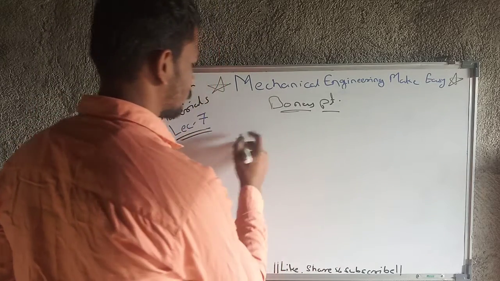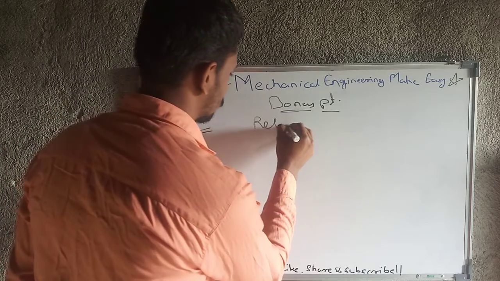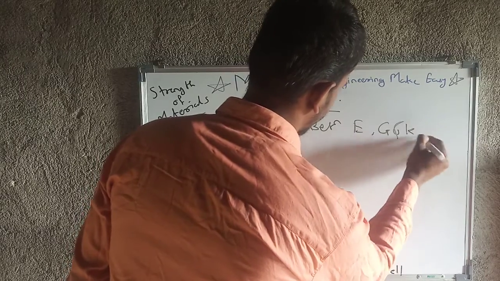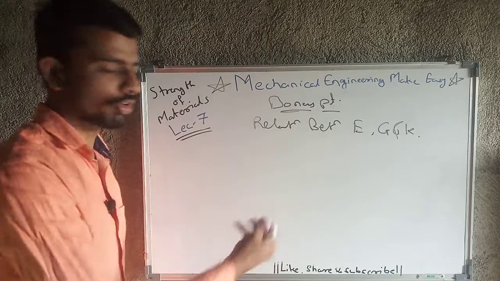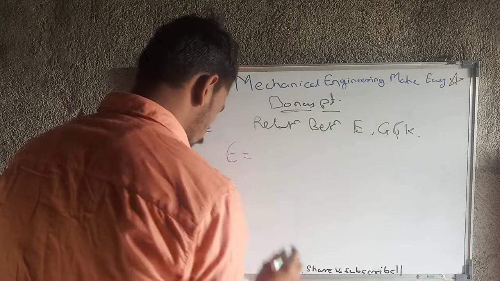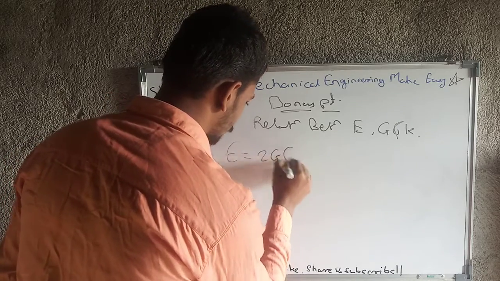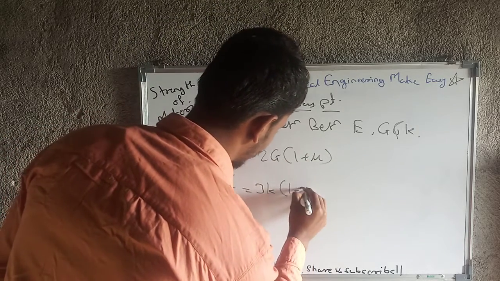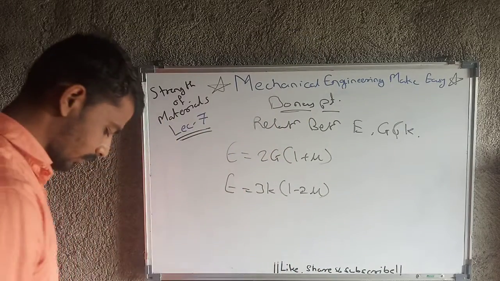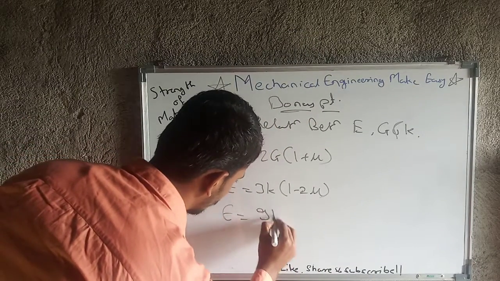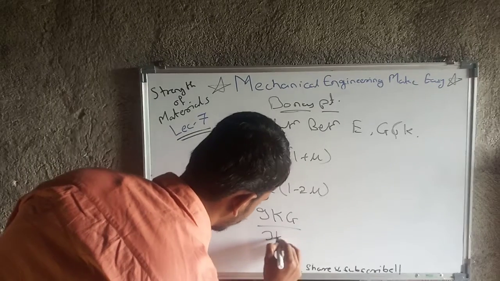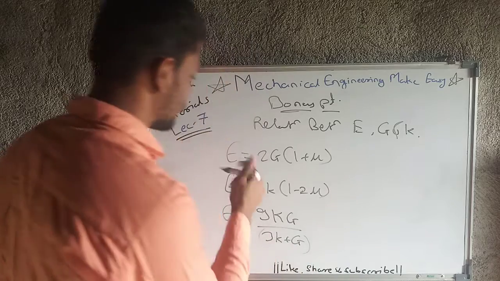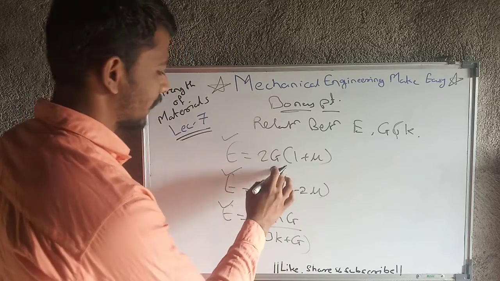So the bonus point is the relation between E, G and K, and between them we will get the value of mu also. Like E equals 2G(1 plus mu), then E equals 3K(1 minus 2 mu). Okay, and next is E equals 9KG upon (3K plus G). These are the formulas, the relations between E, G and K.